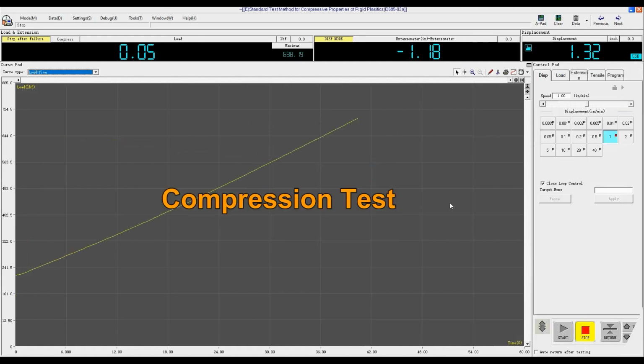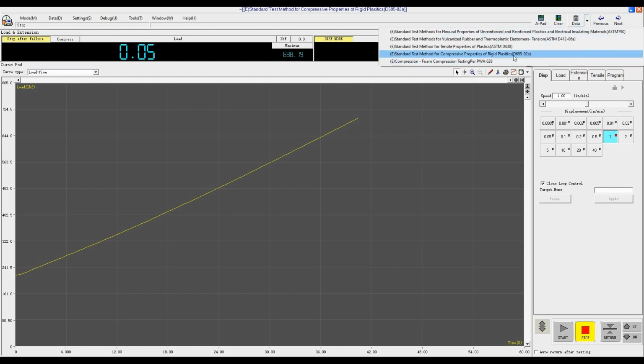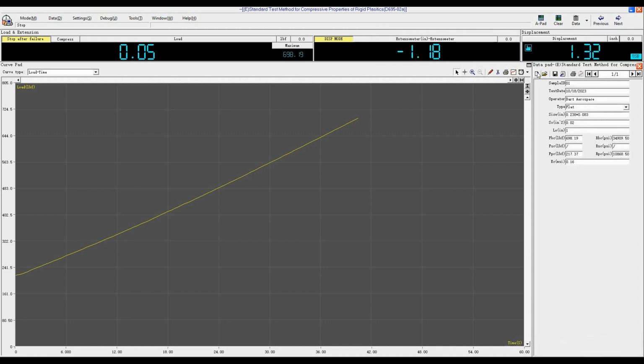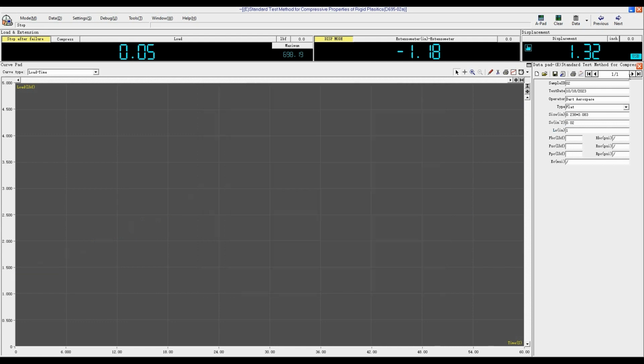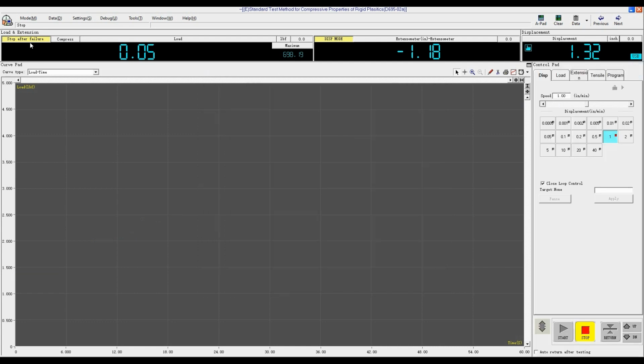Now let's perform a compression test. First, choose the testing standard. Select the compression test for plastic using the ASTM D638 standard. Then click New to input new sample information. Click OK, close it. The Stop After Failure option should be yellow. Once the sample breaks, the system will automatically stop the test.